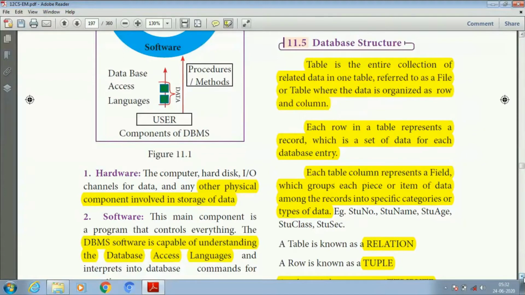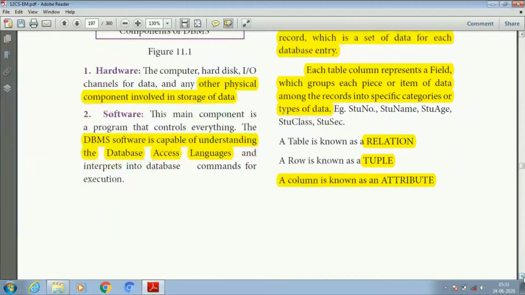Example: student number, student name, student age. So we are going to make a table: student number, student name, student age, student class, student section. Among this, we fill the particular row, the first one being the name. The student number is 1, student name is Raj, student age is 16, student class is 12th, student section is C1. This particular row is represented as a record, which is a set of data for a particular person's information.